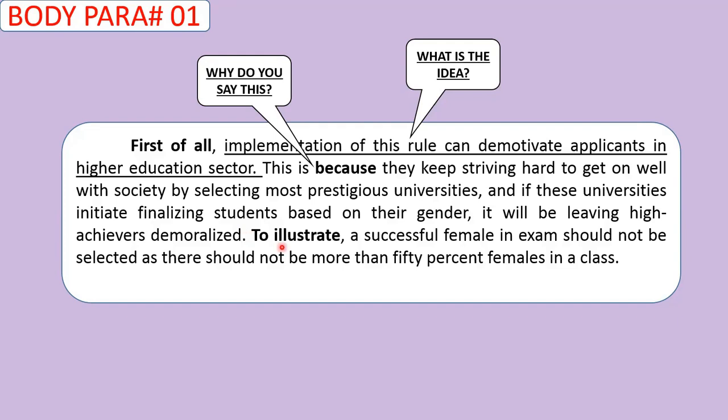Now let's take a look at another linking word, to illustrate. They have given an example by saying, to illustrate, a successful female in exam should not be selected as there should not be more than 50% females in a class. So this paragraph is particularly fulfilling the entire requirement of the IELTS examiner, because he wants the answer to three questions: what, why, and how, right? What is the idea? He has particularly given the idea. And why is that so? This person has given the reasoning why he's saying this implementation of the rule. And then you can see that it gives the example as well, right?